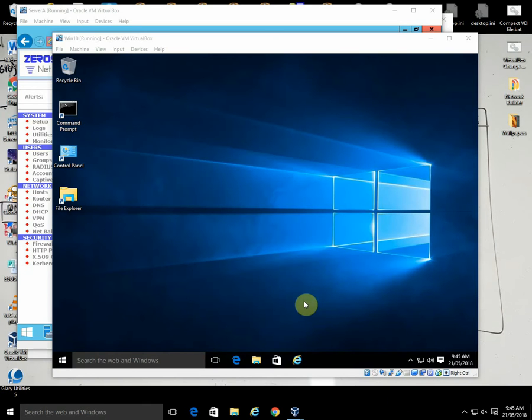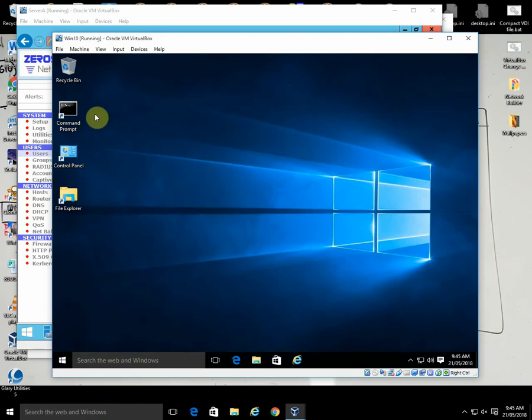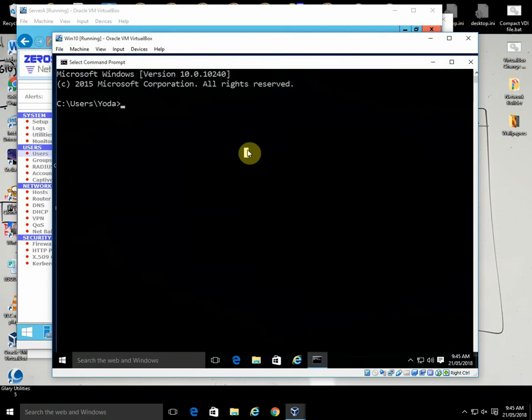Okay, so what we need to do now is create the VPN tunnel from our Windows 10 machine to our Zero shell. So what we're going to do is go to the settings. Actually, before we do that, we probably should just check our current IP addresses.